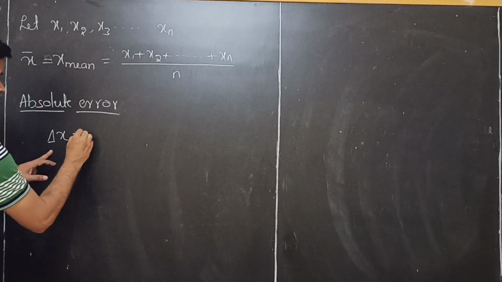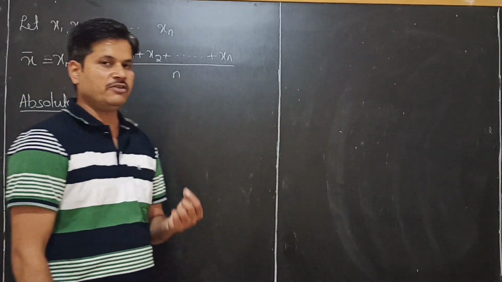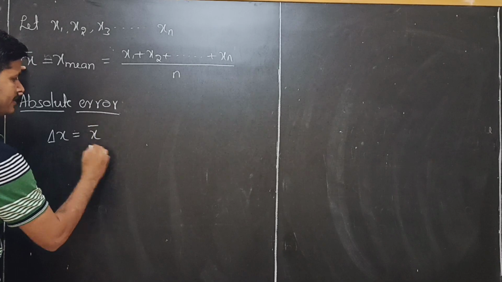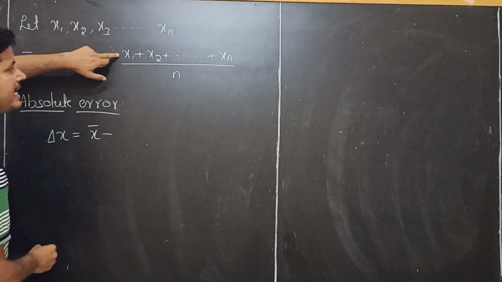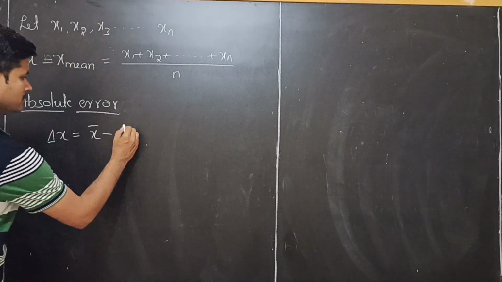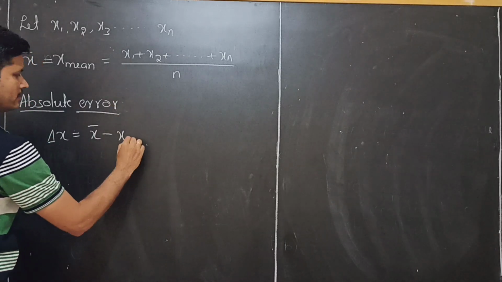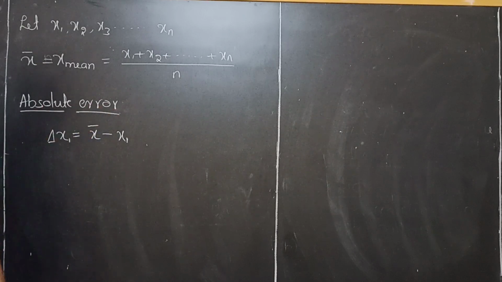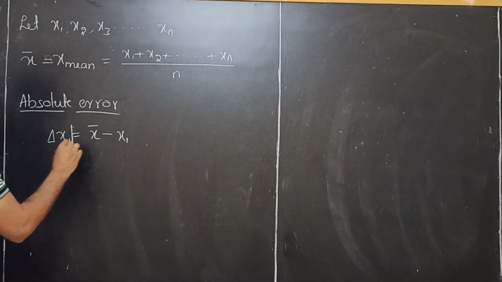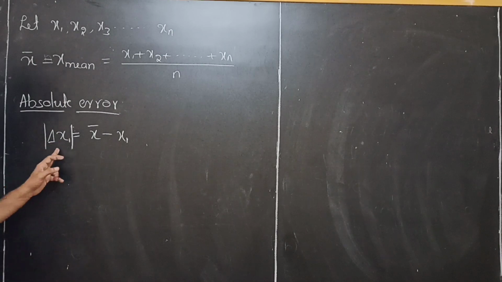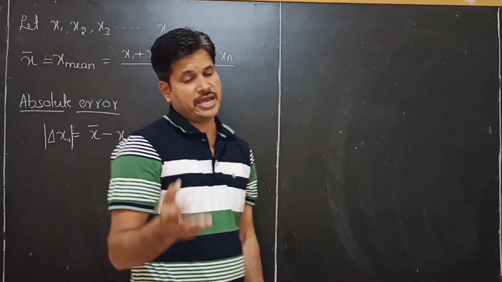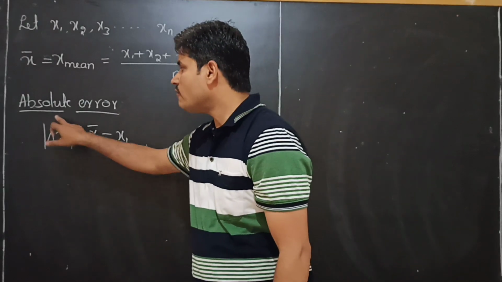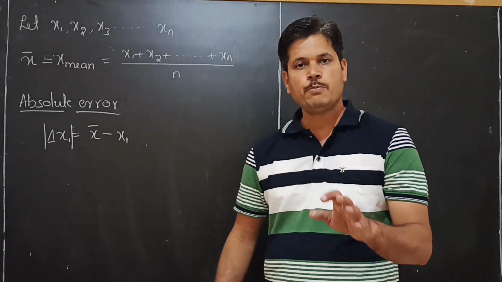Whenever we take the difference between this x mean minus the ith measured value, first x1, then we will get this absolute error. We have to take the magnitude value. The absolute error may be positive or negative, but the magnitude of absolute error is always positive.